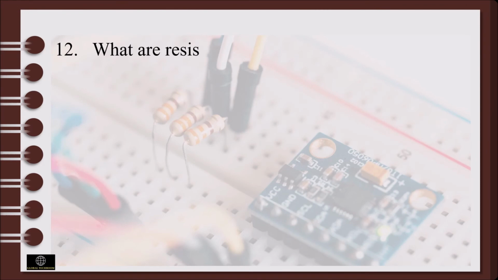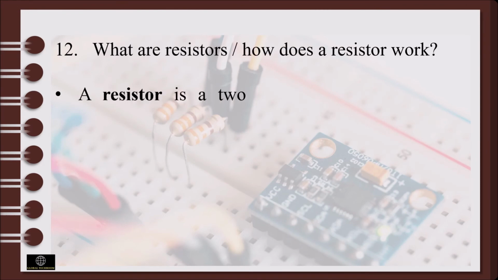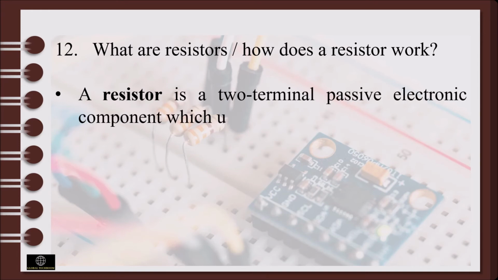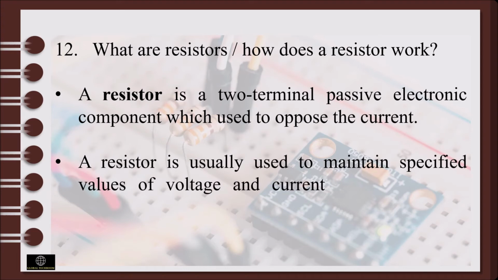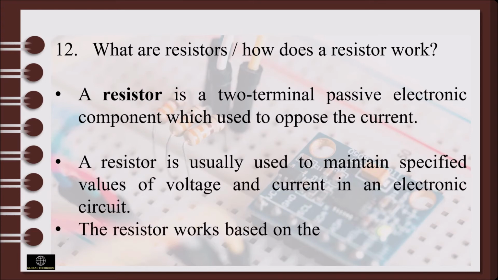What are resistors, or how does a resistor work? A resistor is a two-terminal passive electronic component which is used to oppose the current. A resistor is usually used to maintain a specified value of voltage and current in a circuit. The resistor works based on the principle of Ohm's law.